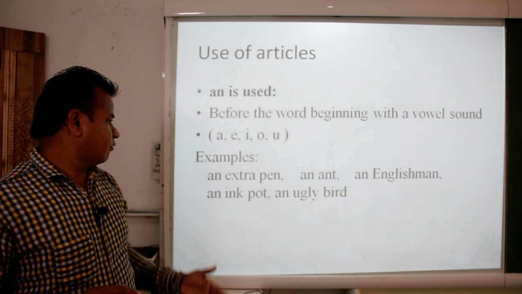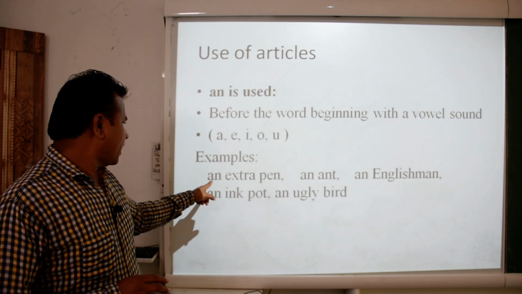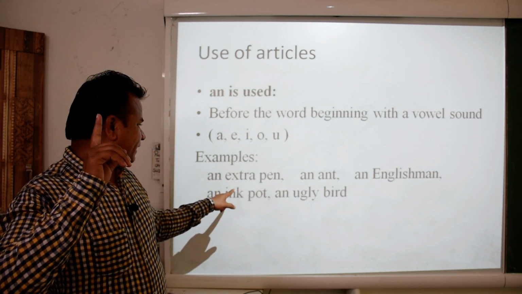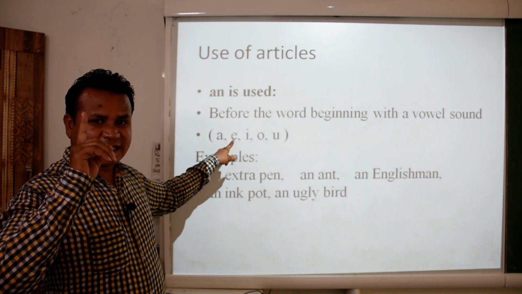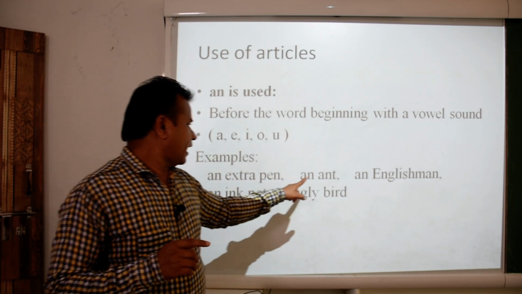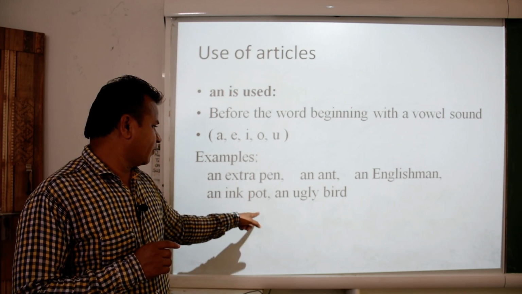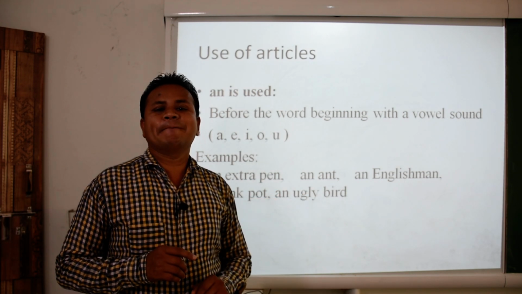Let us see how. You can see an example: an extra pen, an ant, an Englishman, an inkpot, an ugly bird.